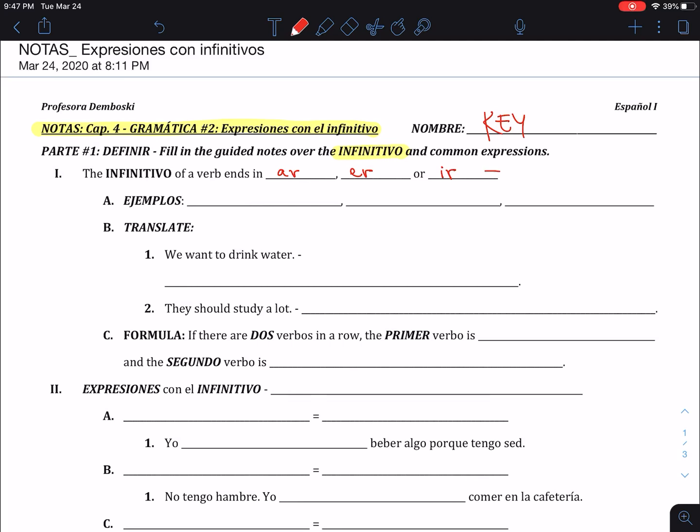And if you remember, all three of these endings translate directly to the word to. Okay, so comer would be to eat, estudiar would be to study, and escribir would be to write. Notice again, all of them end with the ER, AR, or IR, and they all mean to.